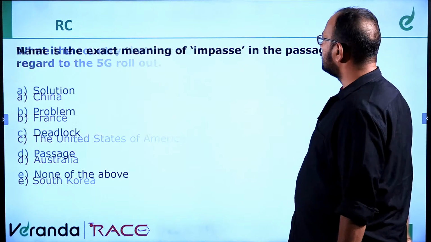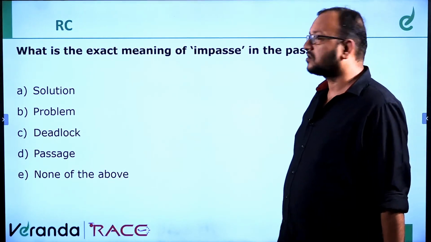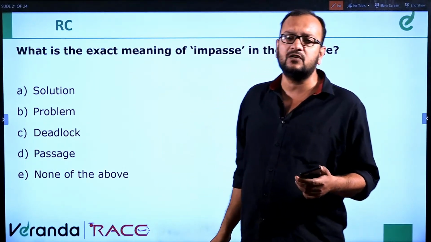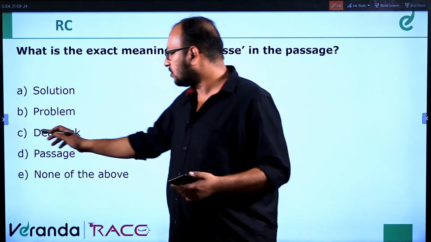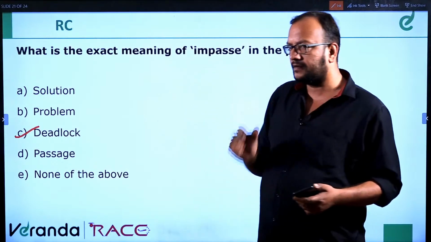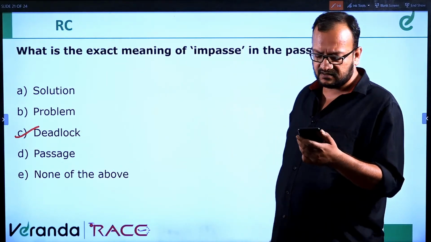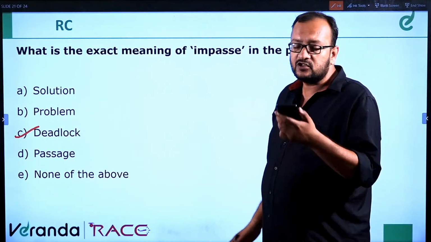Moving ahead. What's the exact meaning of the word impasse? Impasse means deadlock. Deadlock means a difficult situation or knotty situation, K-N-O-T-T-Y. So it is like deadlock. Any deadlock is an impasse. Yeah, correct, Kishore Shiva, correct. So Australia is not mentioned.